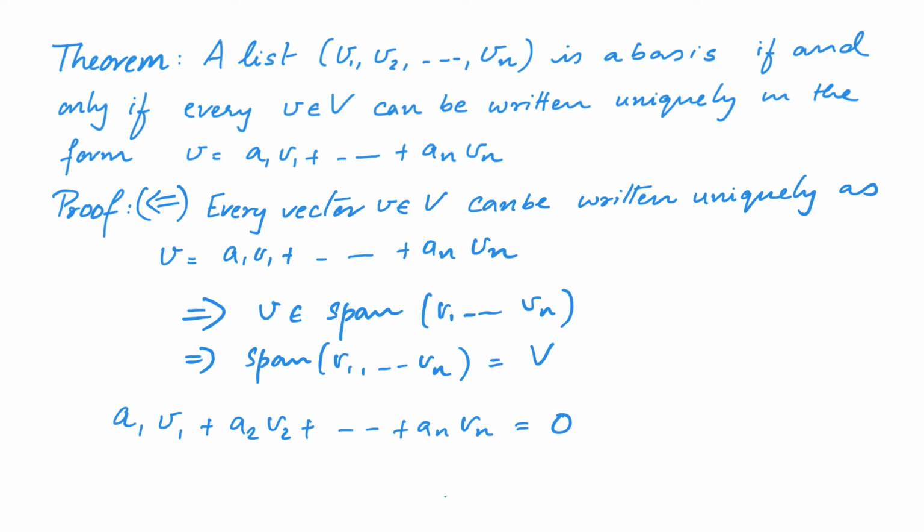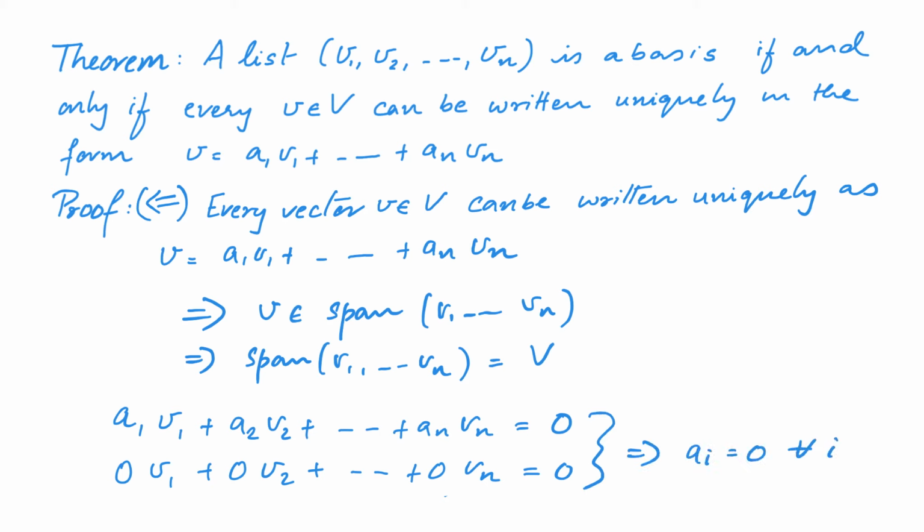Now notice that we have another representation of the 0 vector, namely 0 v1 plus 0 v2 plus etc. up to 0 vn is equal to 0. This is a representation of the 0 vector that we know. But as we have assumed that there is only a unique representation for every vector, this would imply that ai is equal to 0 for all i, which implies that the vectors v1 to vn are linearly independent.